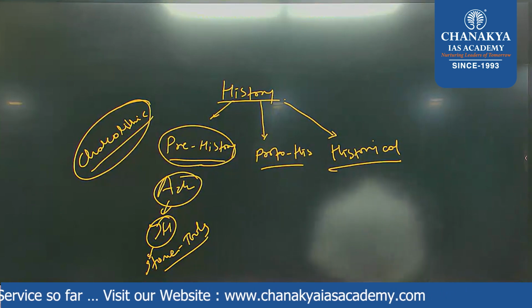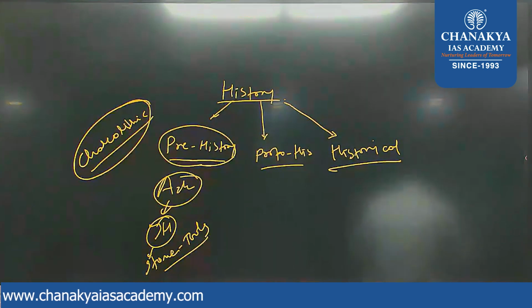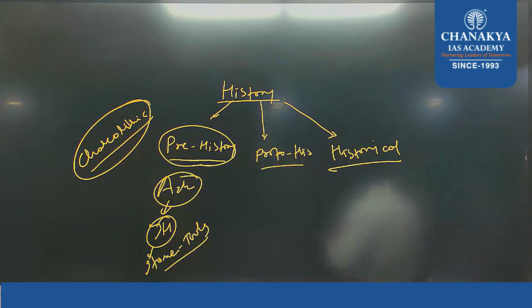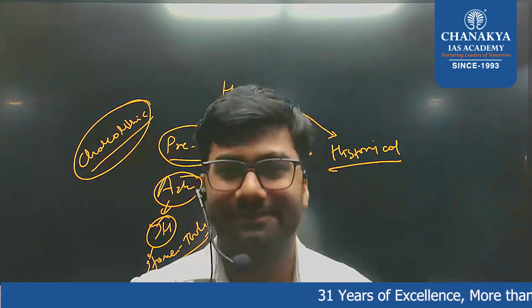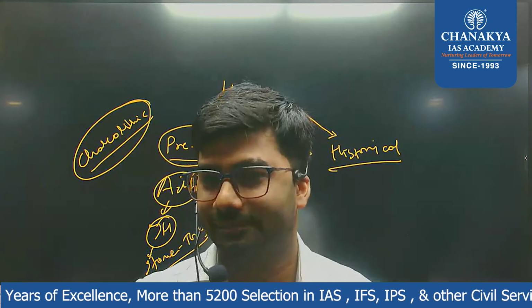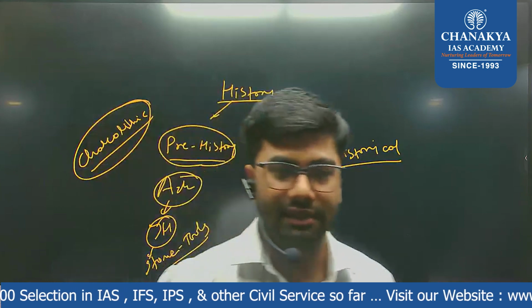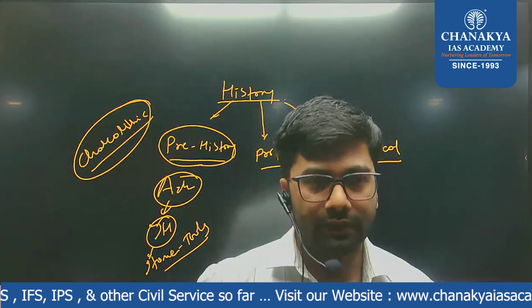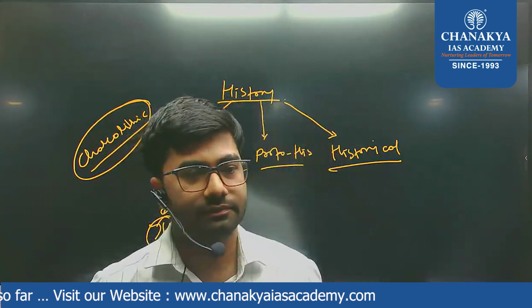Any idea? Anyone? Okay. Anything else? Try to think. If you think, I'm sure you will not have to memorize anything. You will be able to solve the questions just by thinking about these things.